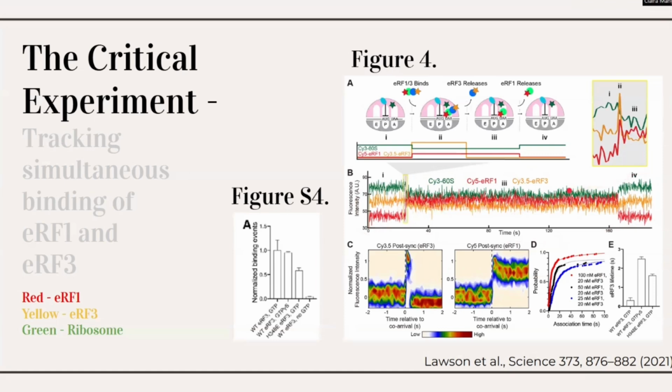This observation strongly suggests that ERF1 and ERF3 form a complex before or at the time of their interaction with the ribosome. Furthermore, the researchers found that the presence of GTP was crucial for the co-binding of these release factors. When GTP was omitted from the reaction mixture, the number of simultaneous binding events was significantly reduced, as you can see here in the supplemental Figure 4.